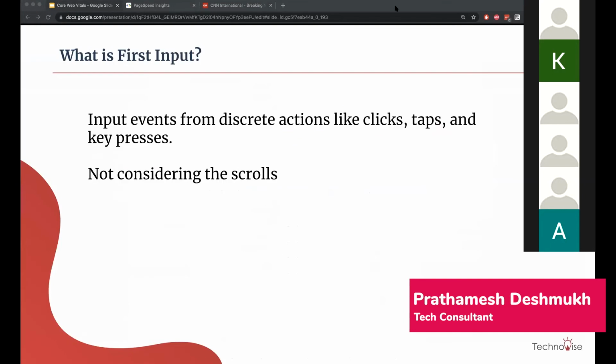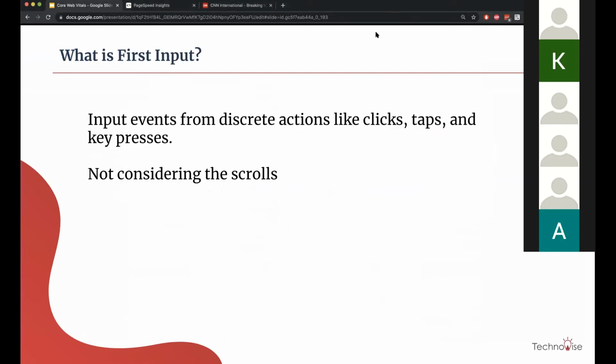So let's try to understand what the first inputs are here. The inputs can be clicks, taps, key presses, anything, and it does not consider the scroll. So when the page loads, if I click or tap or press any key, how much time it needs to react to that. Okay.